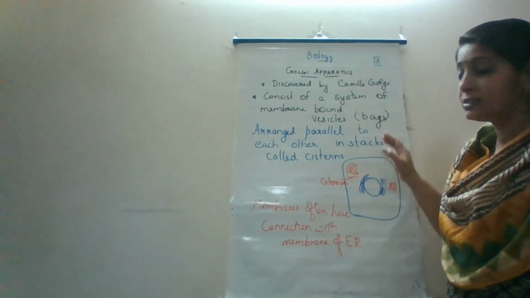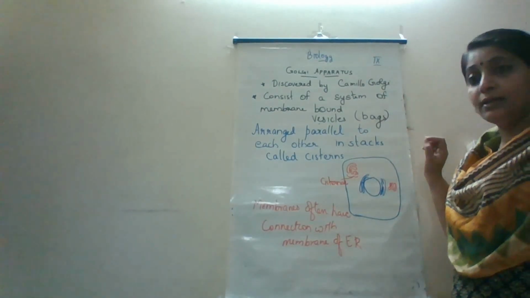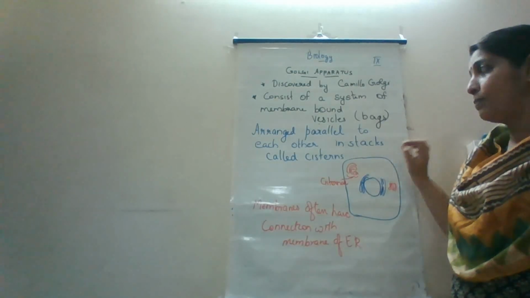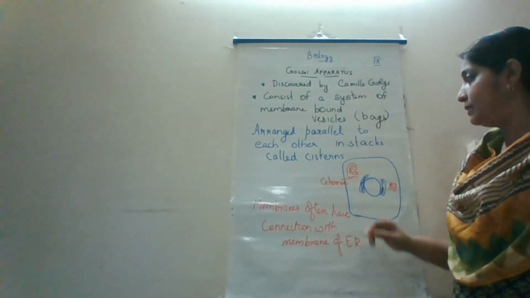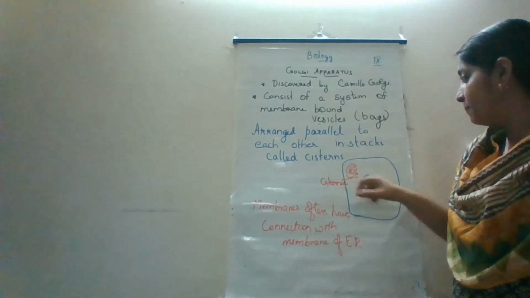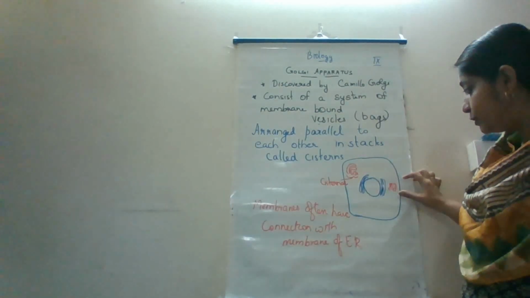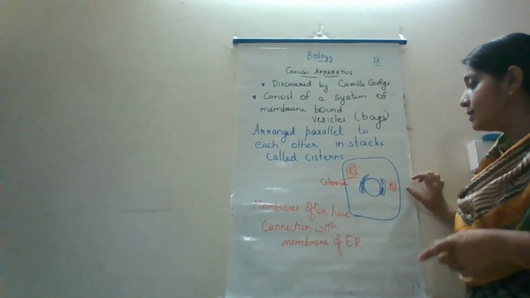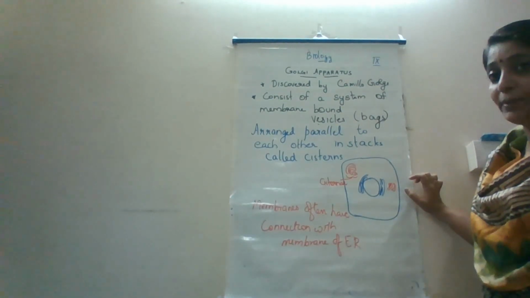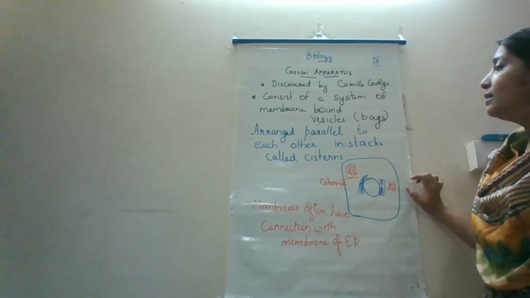It is discovered by Camillo Golgi, and it consists of a system of membrane-bound vesicles or bags arranged parallel to each other in stacks called cisterns, and they are in connection with the membrane of the endoplasmic reticulum.